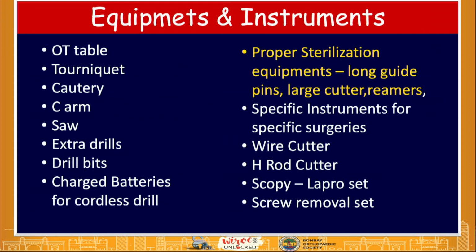Now, what are the equipment and instruments which you would like to keep as a checklist? The OT table, whether the particular table which you want, like a fracture table or a normal table, a radiolucent table, then tourniquet, cautery, C-arm, extra saw, extra drills, drill bits of different sizes, charged batteries for the cordless drill, proper sterilization equipment for the long guide pins, large cutters, reamers, specific instruments for the specific surgeries, wire cutters. Wire cutters, you will not get anywhere except in orthopedic hospitals.